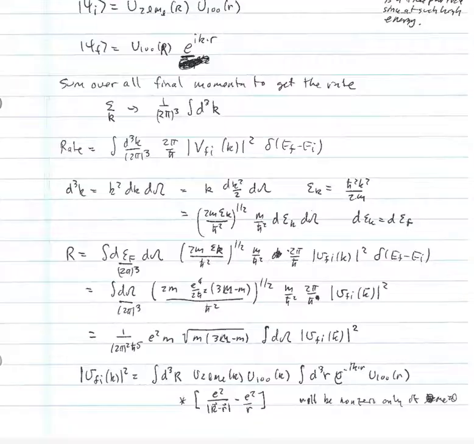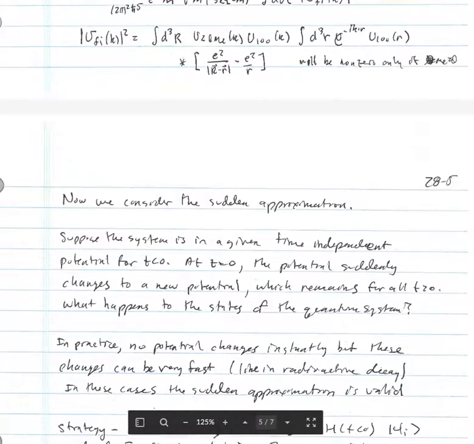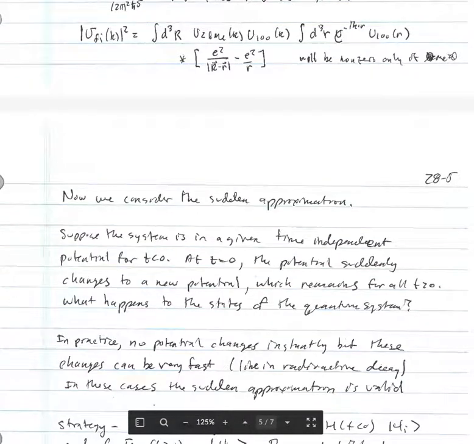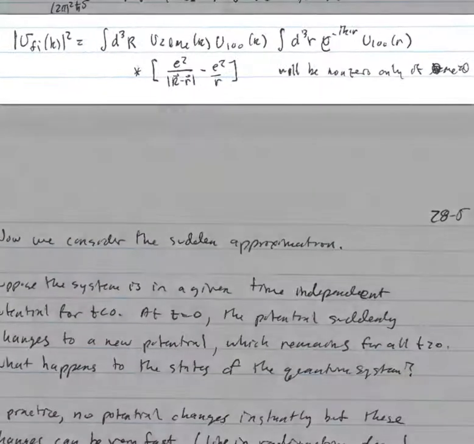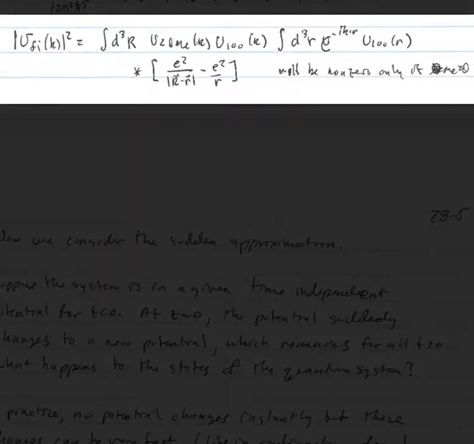So we need to figure out what that matrix element is. The matrix element squared is equal to an integral over the muon coordinates of u_2lm_l of R, u_100 of R. That's looking at the initial and final states of the muon. And then integral d^3r e^(-ik·r) u_100 of r.